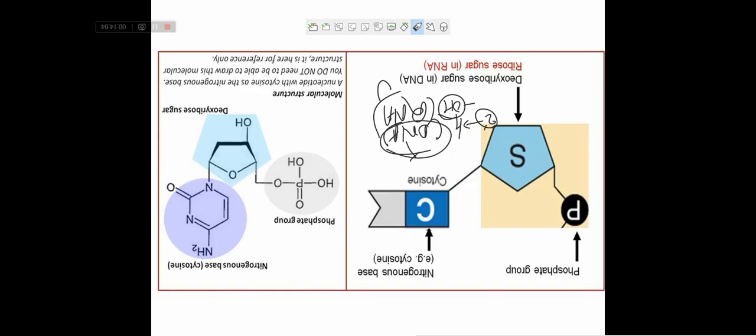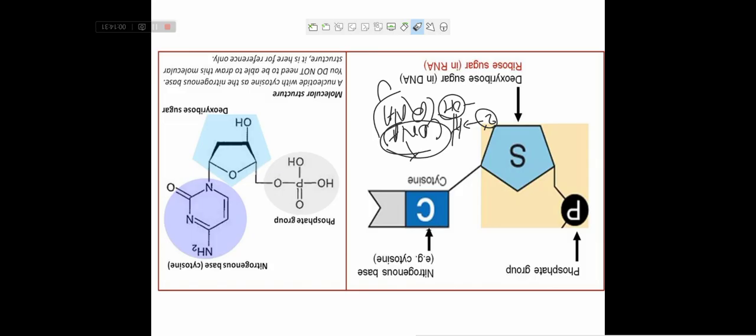Here only a hydrogen atom is present that does not react with another molecule, whereas this hydroxyl group reacts with another molecule. So DNA is more stable compared to RNA. Understand? What is the difference between DNA and RNA?